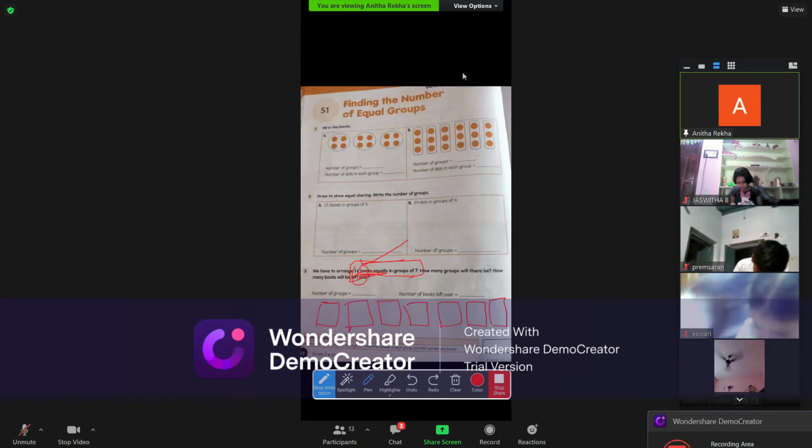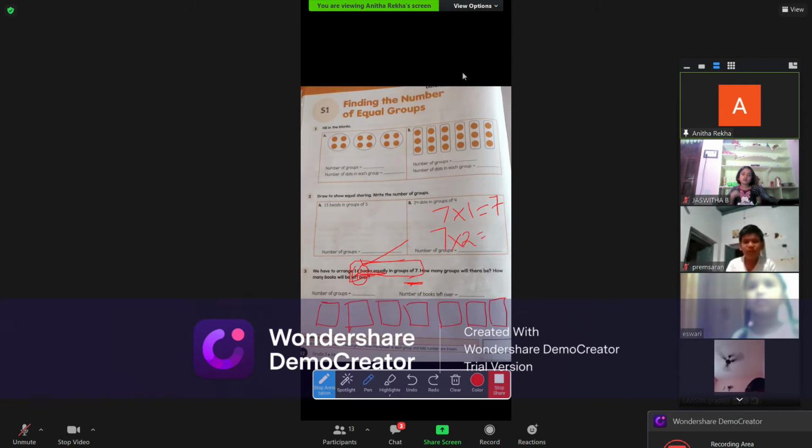16 books you have to arrange. So you all know 7 table. Can you tell me 7 ones are? 7. 7 twos are? 14. Very good. 7 threes are? 21. Very good. Now tell me they gave 16. 16 is nearest to which one? 14. Very good. 16 is nearest to 14. 7 twos are 14.